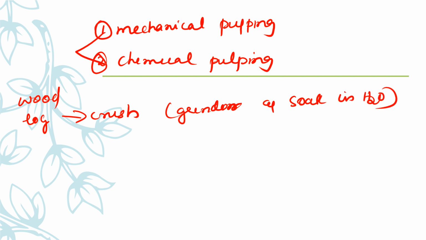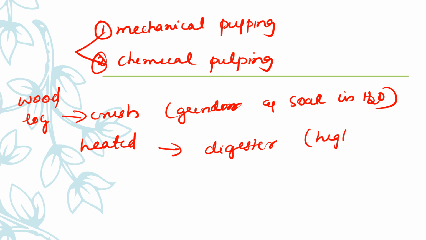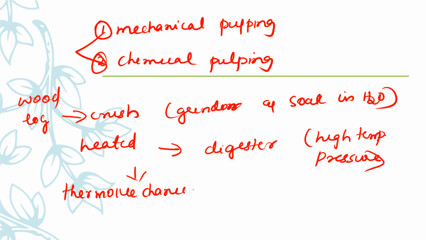Then the wood chips are heated. After that, it is heated in a digester using high temperature and pressure. And the pulp prepared from this is called thermomechanical pulp or TMP.